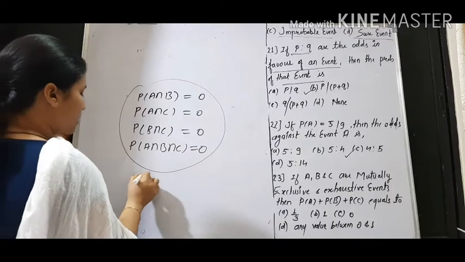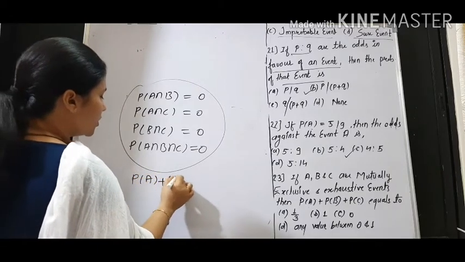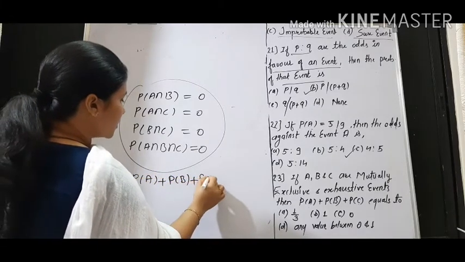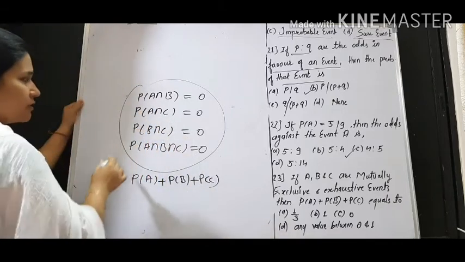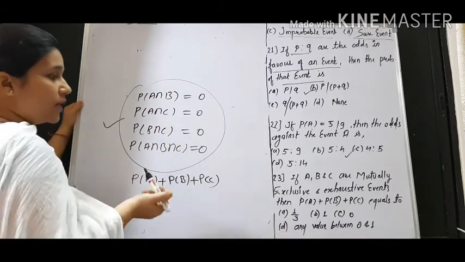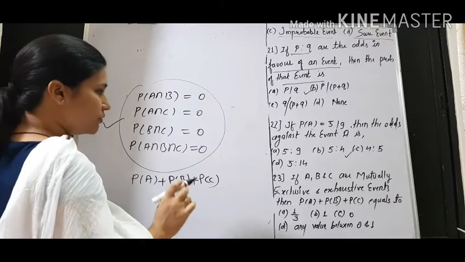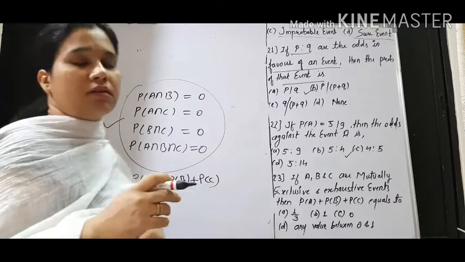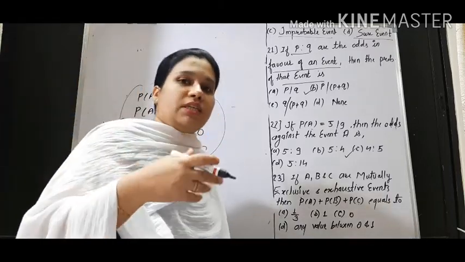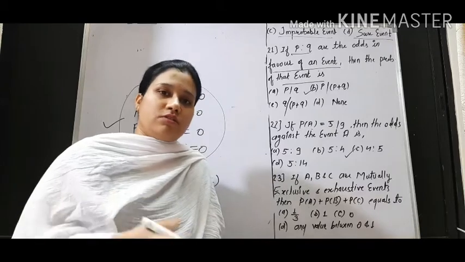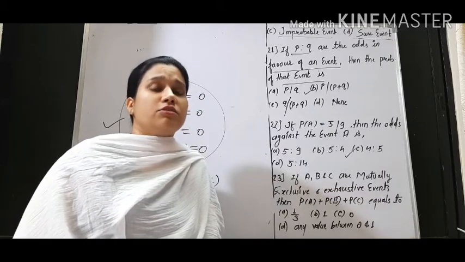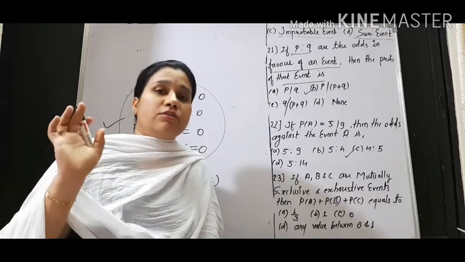Then the question is asking about probability of A plus probability of B plus probability of C. Now by mutually exclusive we can say such things. Now by exhaustive, what can we say?